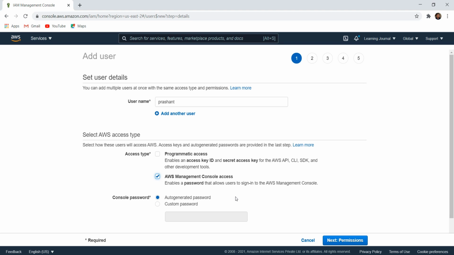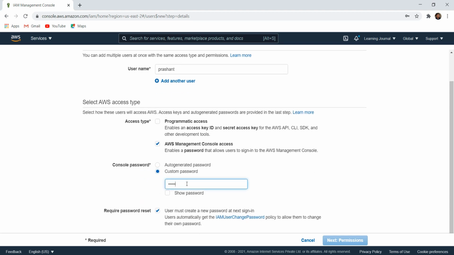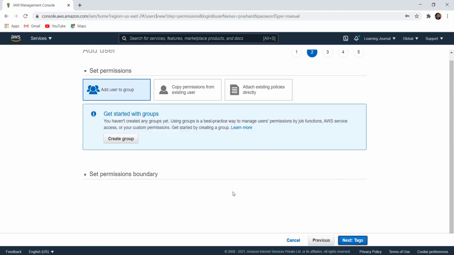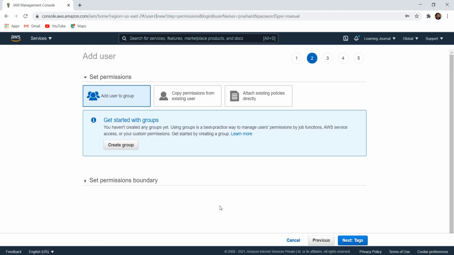Now, you must set a user password. AWS can auto-generate a password for this user, or you can manually create a new password. Let me set a custom password. I do not want to reset my password on the first login, so let me remove this option. Click Next, and you will go to the user permissions page.